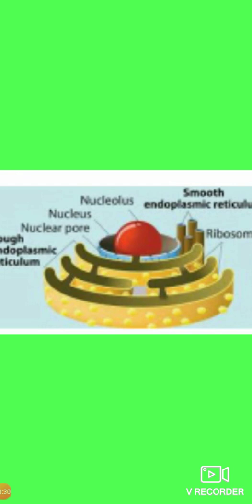Rough endoplasmic reticulum is rough due to the ribosomes attached to the membrane, which help in the synthesis of protein. Smooth endoplasmic reticulum is a network of tubular sacs without ribosomes on the membrane. They play a role in the synthesis of lipids and steroids, and also transport them within the cell.